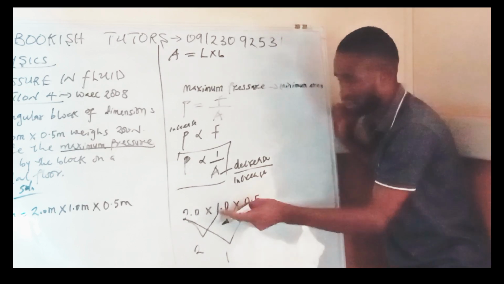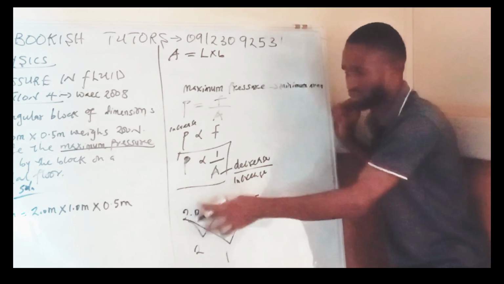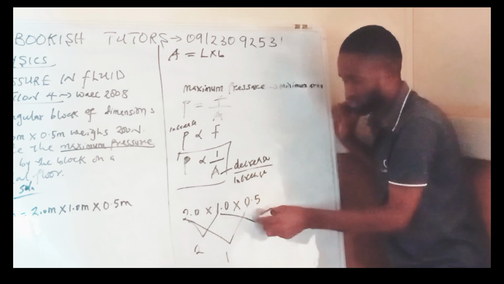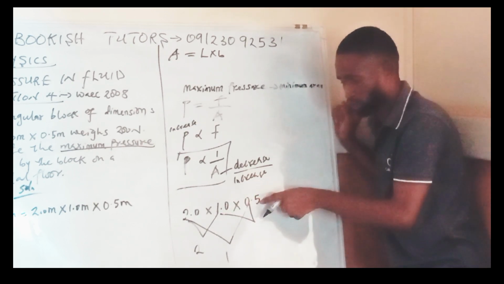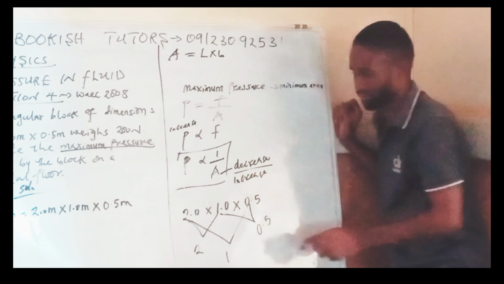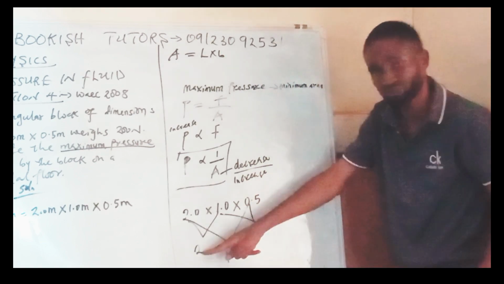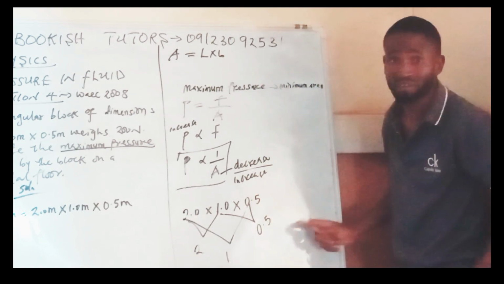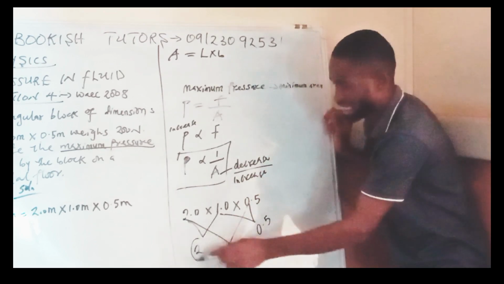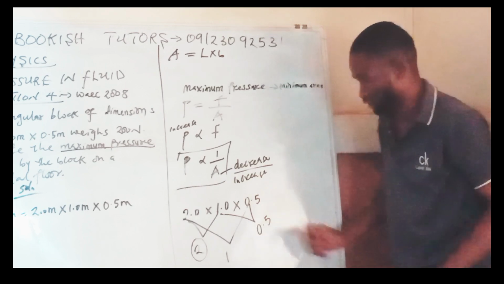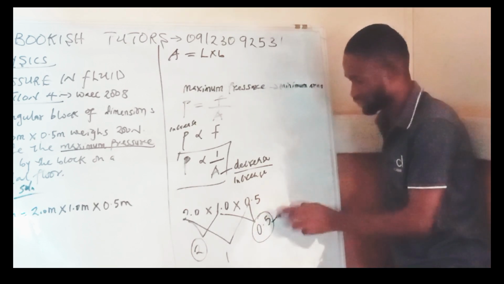Okay? Then since I've done this and this, I'll now do these two persons. So 1.0 times 0.5 will give me 0.5. Now, among the three of them, we have 2, we have 1, we have 0.5. So among the three of them, we are going to choose the one with the minimum area. Of course, you notice that 0.5 is minimum here.